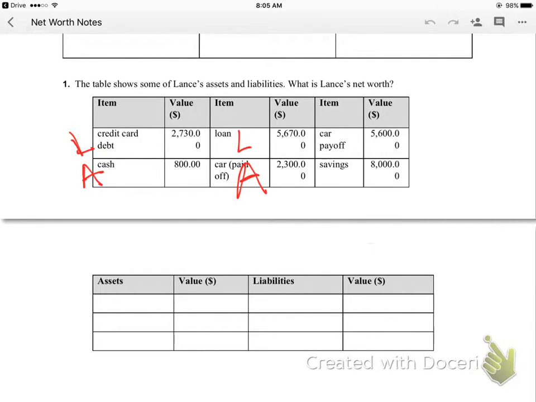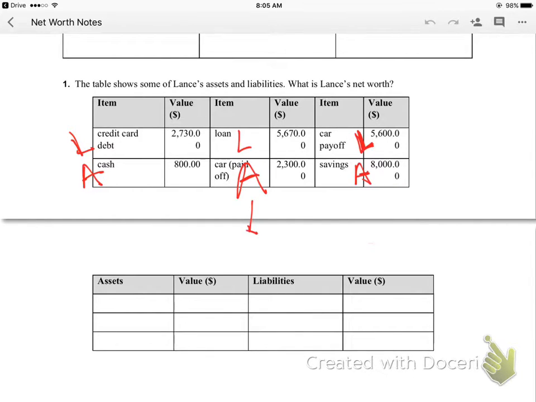But in order for that car to be paid off, they have a car payoff of $5,600. This is a liability. That is what you are paying towards someone else, not something that you could get back. And then a savings is an asset. Down here we have an asset and liabilities table right here.